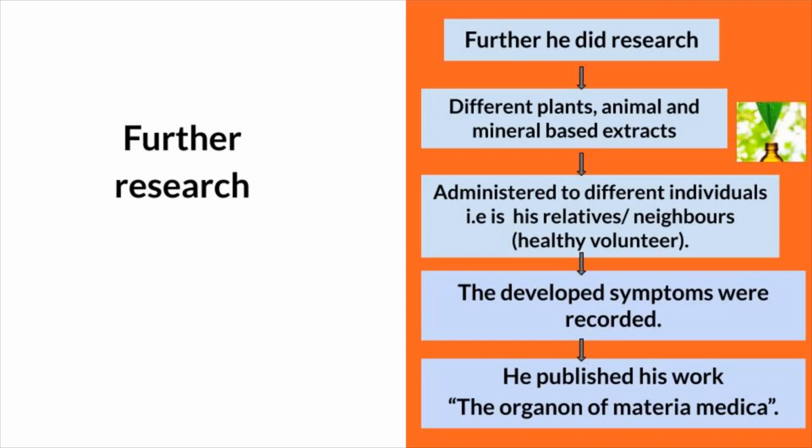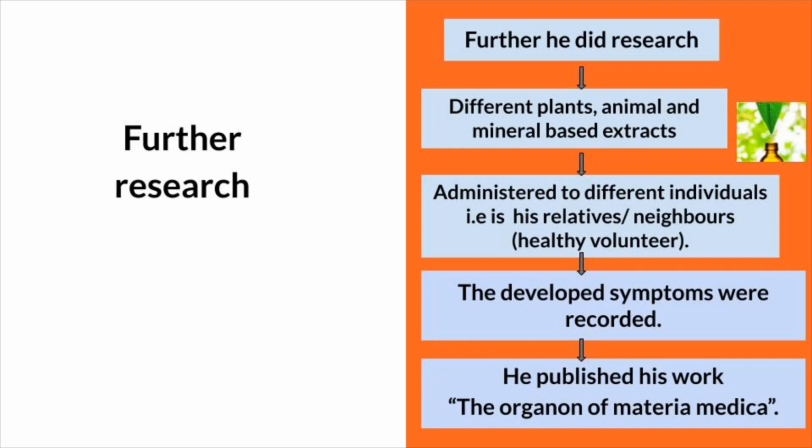And afterward, he published these recorded results in one textbook, that is the textbook of homeopathy. The name of that textbook is Organon of Materia Medica. The homeopathic system of medicine is mainly based on the natural law of living.